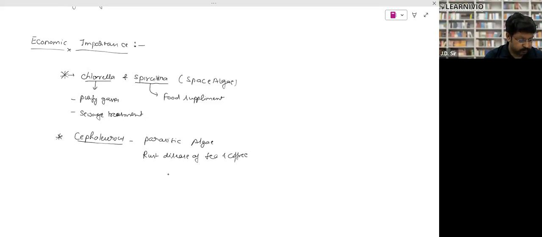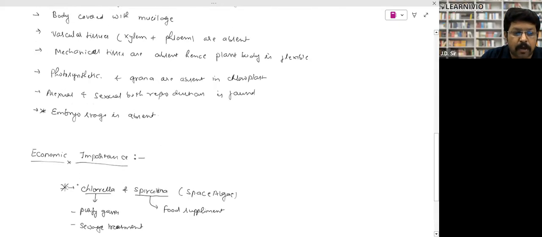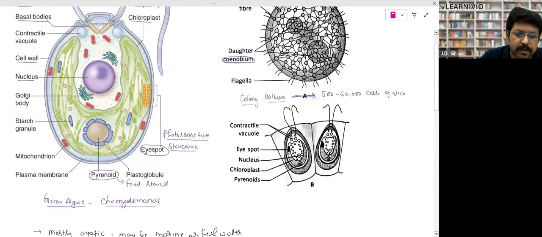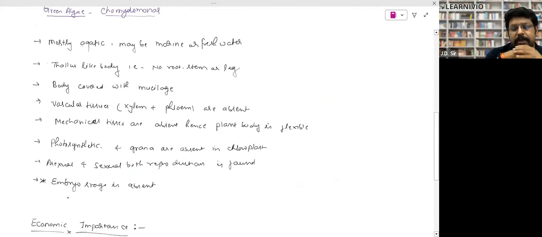Food is starch, that we know. The eyespot is present, that we have discussed. Ball box, I have told you. Right. Spirogyra: both asexual and sexual reproduction are found. Chlorella, that we have discussed. Cephaleuros, the red rust of tea. That's it, right? So this was all about the green algae. And what you have to do is remember all these points. Is that clear? If you have any doubt in any point, please ask me.